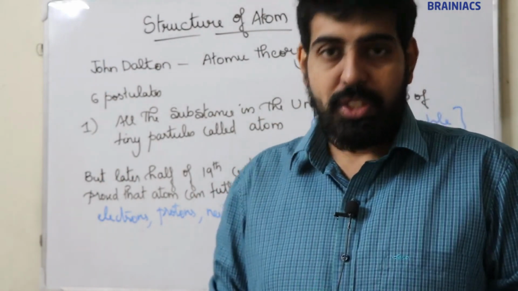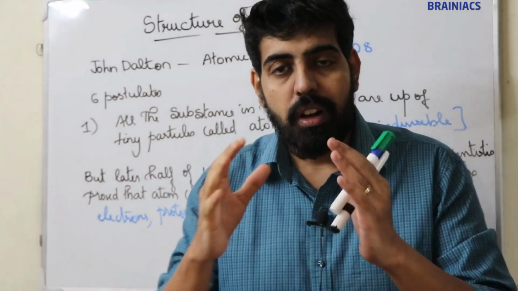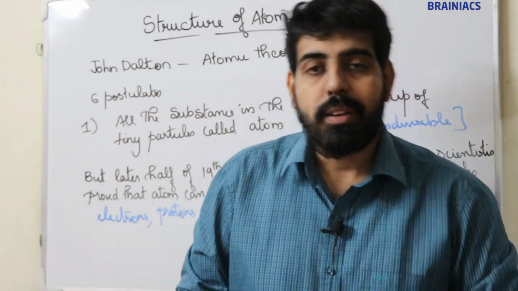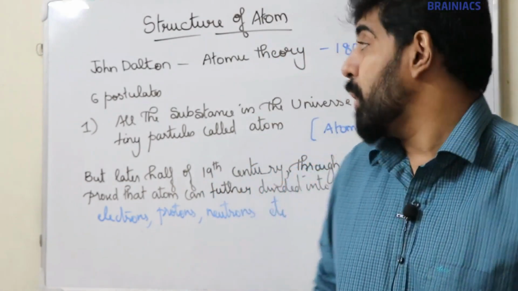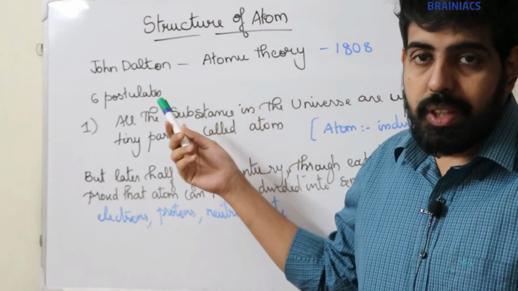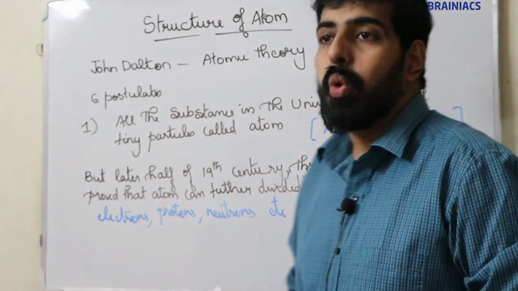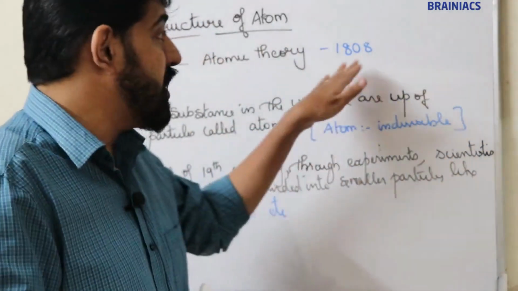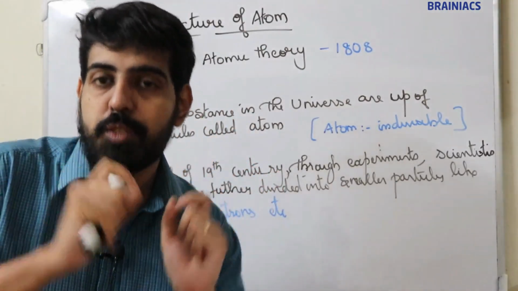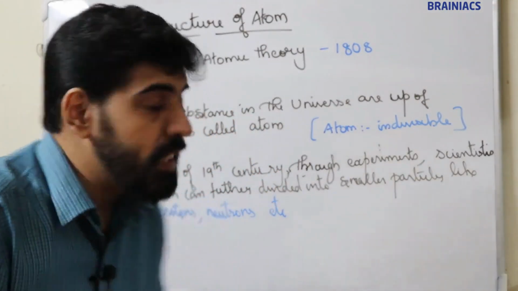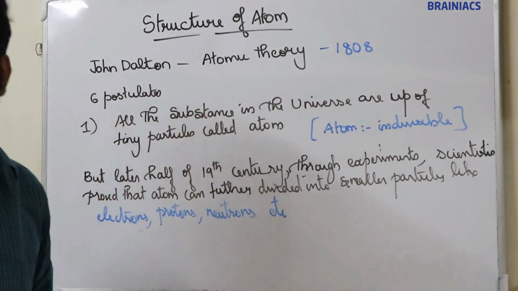Now before getting into the chapter, first we have to learn about John Dalton. Who is John Dalton? John Dalton is a chemist, and he's the one who proposed atomic theory in the year 1808, and his theory contained 6 postulates. One among those postulates is all the substances in the universe are made up of tiny particles called atoms.